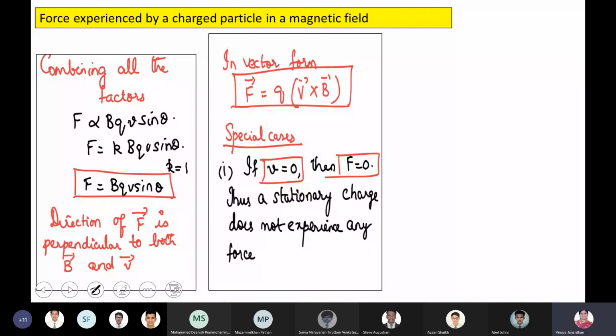It's external, right? It will be a part of a system, but the charged particle is a separate entity. It's entering into a magnetic field.